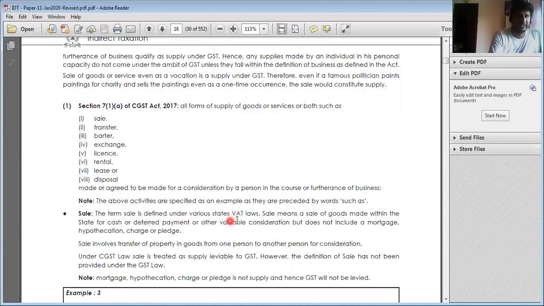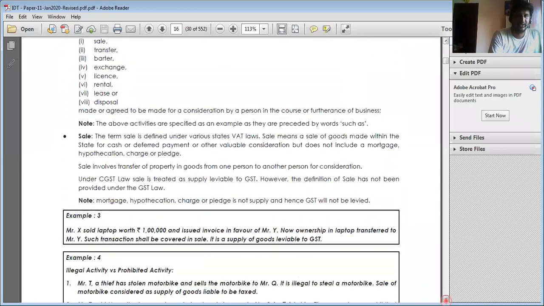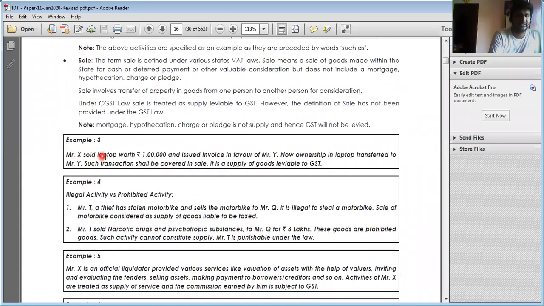Sale is defined in the VAT law. Here it involves transfer of property to another person for consideration. That is called sale. It does not include mortgage, hypothecation, charge or pledge. These are not regarded as supply. For example, Mr. X sold a laptop worth rupees 1 lakh and issued an invoice in favor of Y. Just making a sale, hence it is regarded as supply.